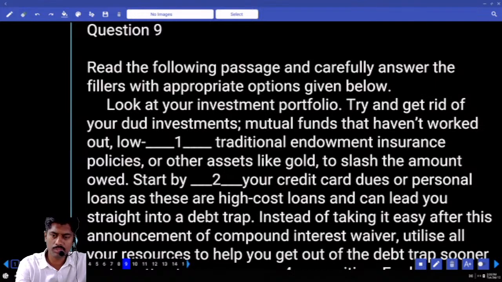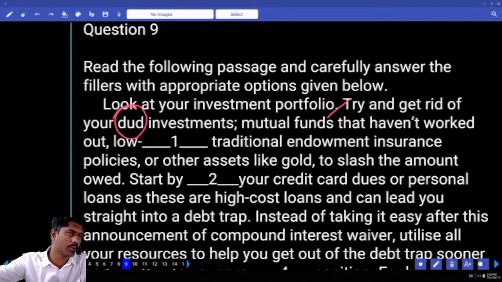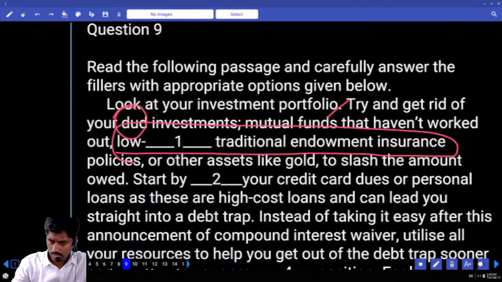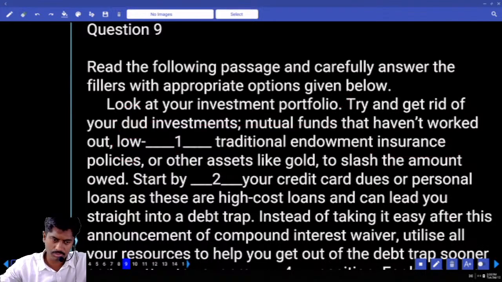Look at your investment portfolio. Try and get rid of dud. Dud means bad or useless. Try and get rid of your dud investments. Get rid of bad investments. That is mutual funds that haven't worked out, such as low dash traditional endowment insurance policies. Low dash traditional endowment insurance policies.